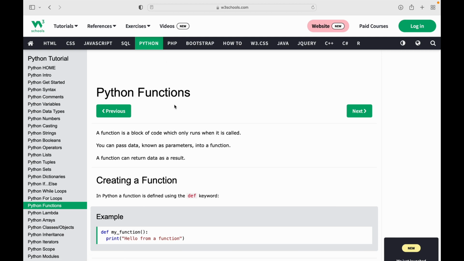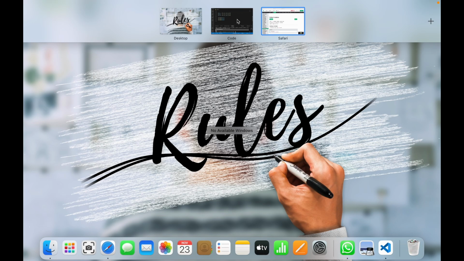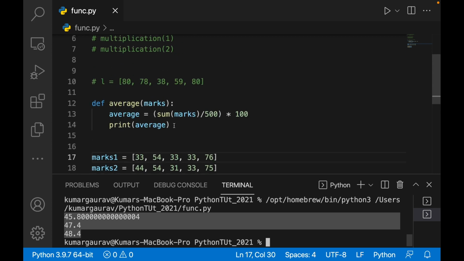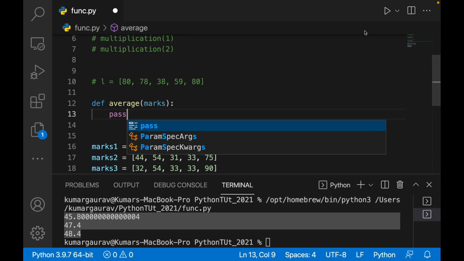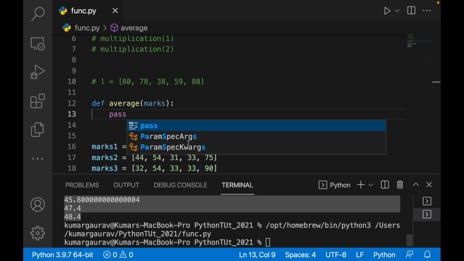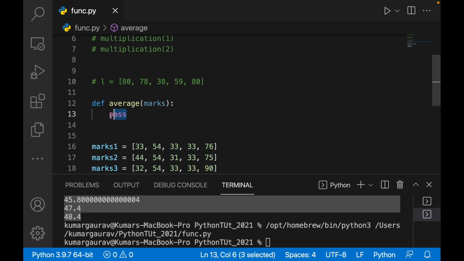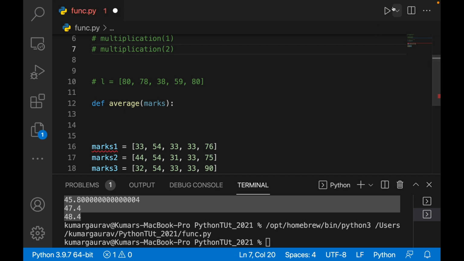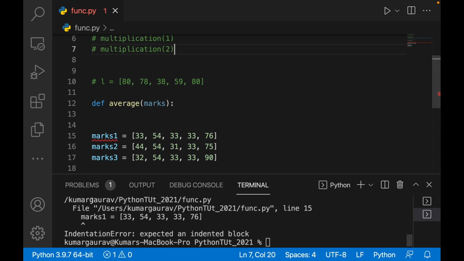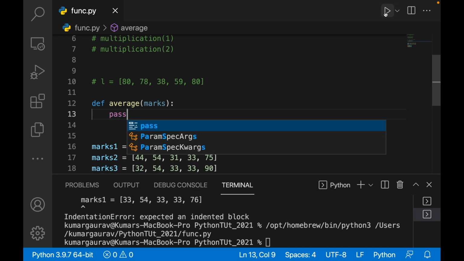If you come to the definition of W3Schools, it is saying that a function is a block of code which only runs when it is called, and you can pass data also. So in the last tutorial I told you about the pass statement. If you don't want to designate anything at this particular moment, you can simply write pass, so it will not throw an error. See, it has not thrown an error. If I don't write pass, and if I don't define the things also, for example, if I just cut this and run this, then it will show me an error. It's saying what is marks 1. And if I write just pass, then I'm done. So it will not throw me an error.